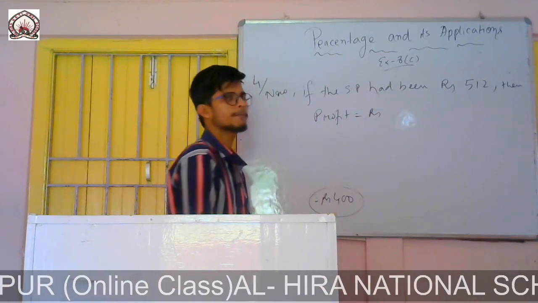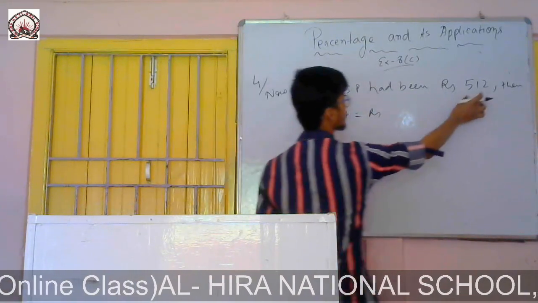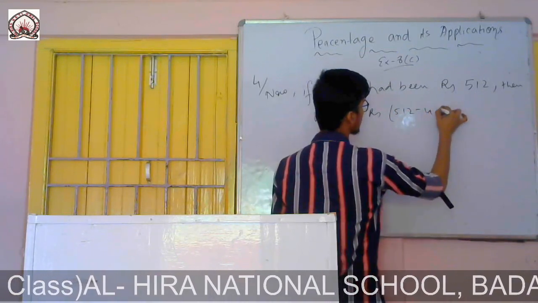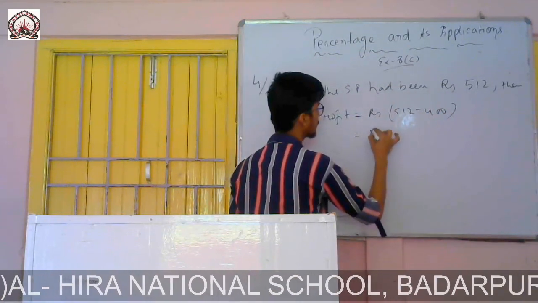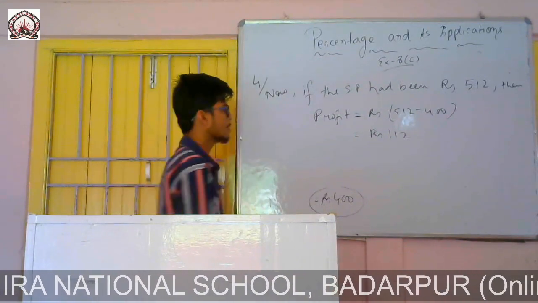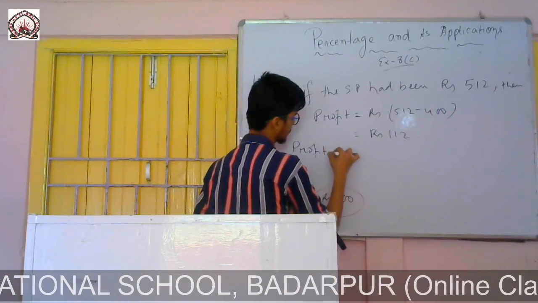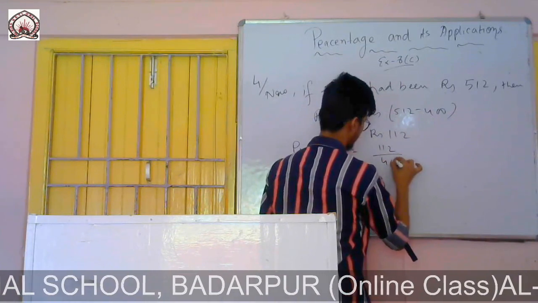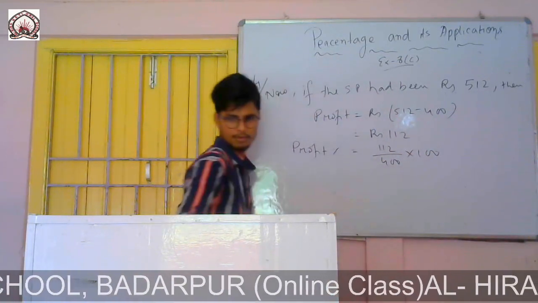We know how to find profit: it is selling price minus cost price. So the selling price is now given as 512. I will directly write 512 minus 400, selling price minus cost price, which equals rupees 112. So now we can find the profit percent. Therefore, profit percent equals total profit by cost price into 100.